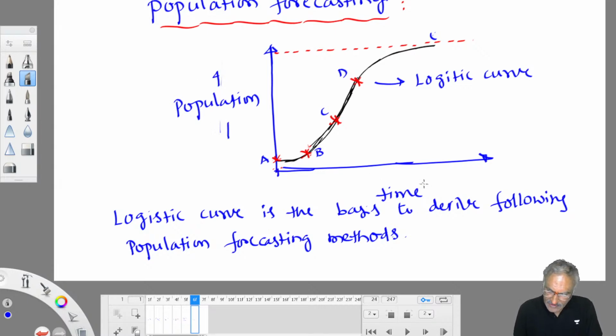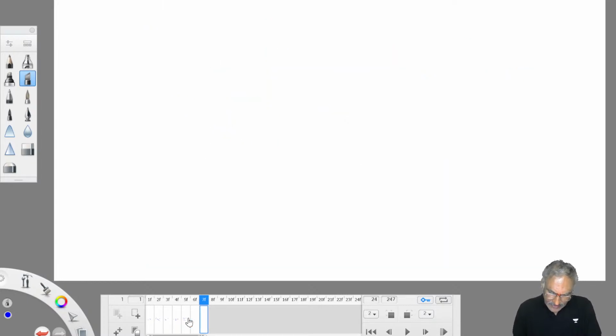How does it increase? Whether it is increasing at a fast rate, at a constant rate, or at a slow rate. In different time periods, it has different kinds of growth. Based on that, we have many methods. One is called the arithmetic increase method. For the GATE exam point of view, these methods are important. A couple of times they have asked questions from here.